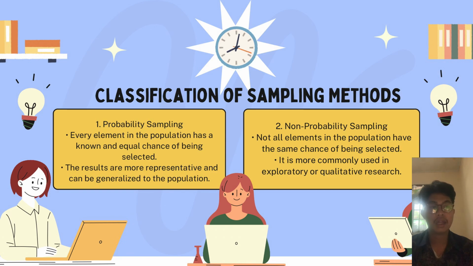Okay, next, classification of sampling methods. 1. Probability sampling. Every element in the population has a known and equal chance of being selected. The results are more specific and can be generalized to the population. 2. Non-probability sampling. Not all elements in the population have the same chance of being selected. It's more commonly used in exploratory or qualitative research.